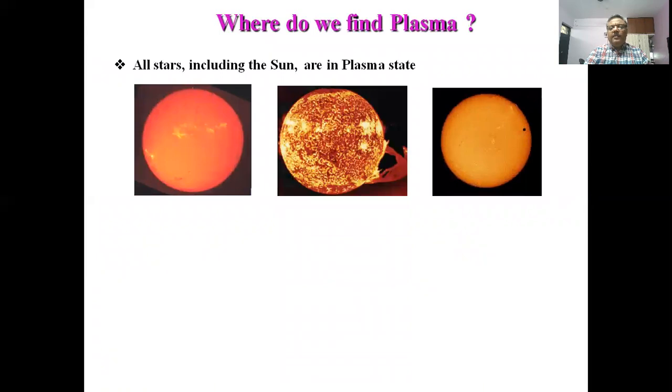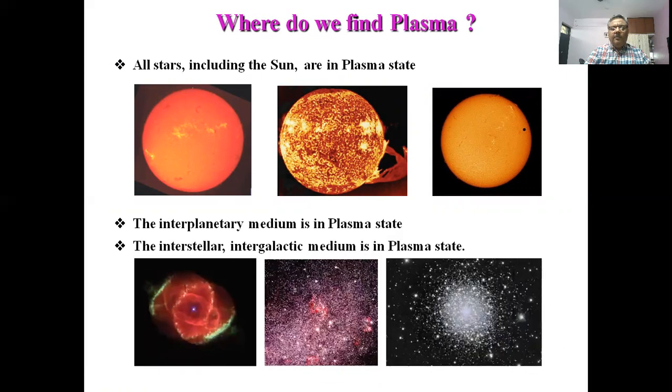We start with the more distant and the more highlighted plasma state, which occurs in the sun. As we know, in the sun nuclear fusion is going on, and wherever nuclear fusion is going on, plasma is present. The interplanetary medium is also in the plasma state.